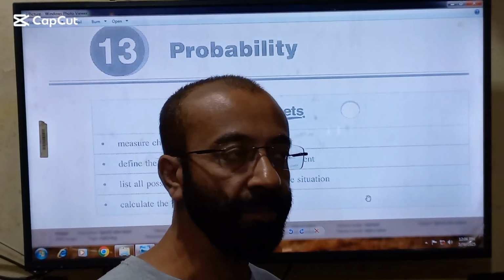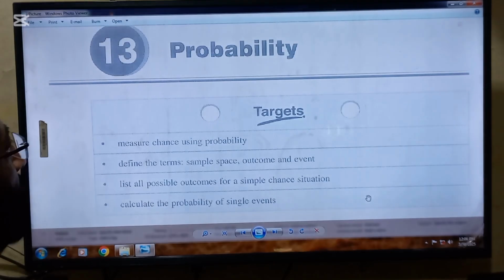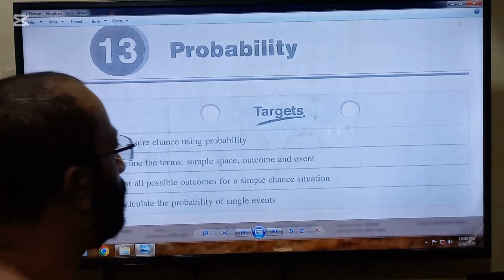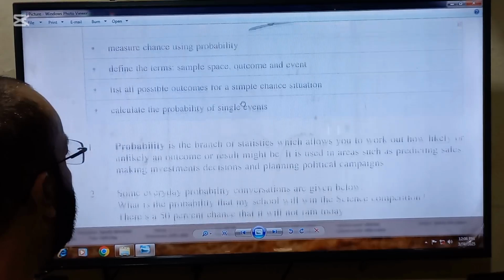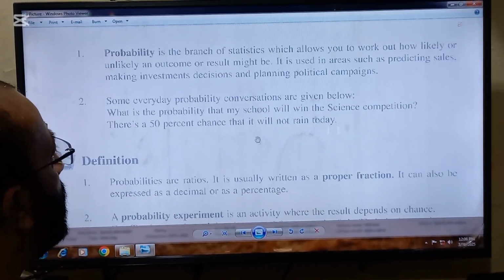Good morning, students. Beta, the new topic which we are going to start in maths is probability. In probability, there are some very important points to remember. First, what is probability?